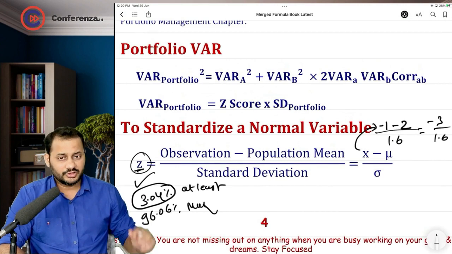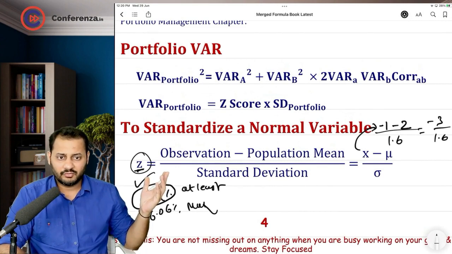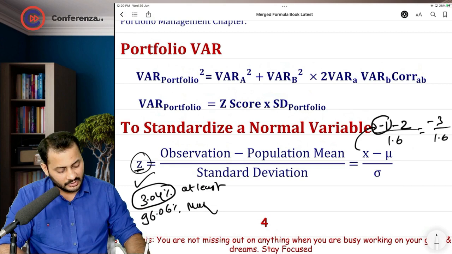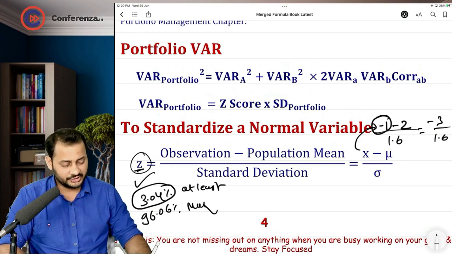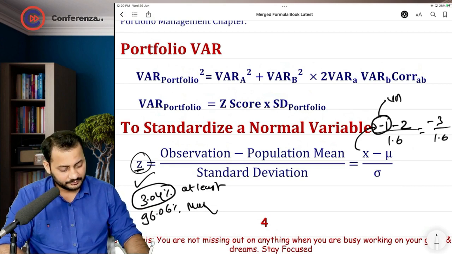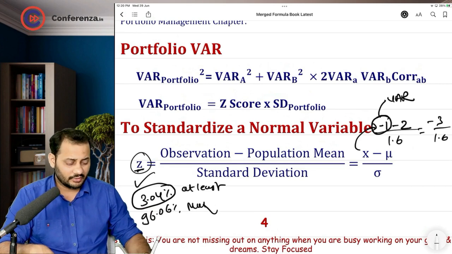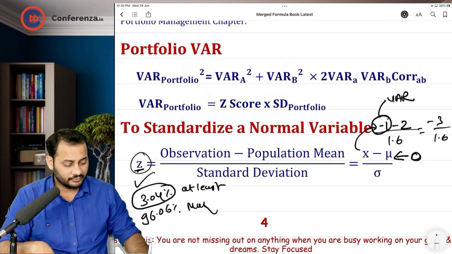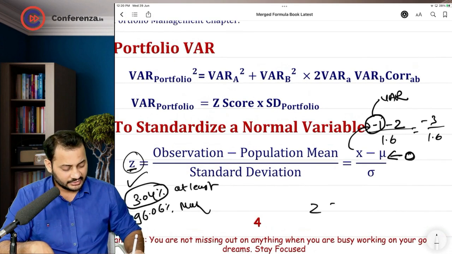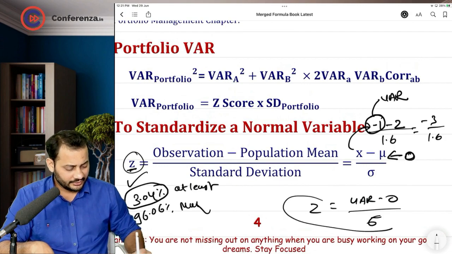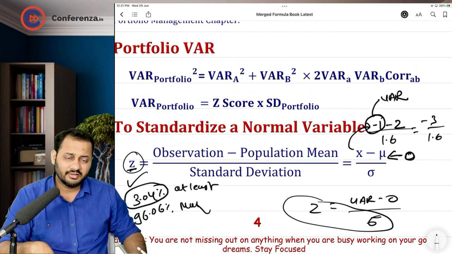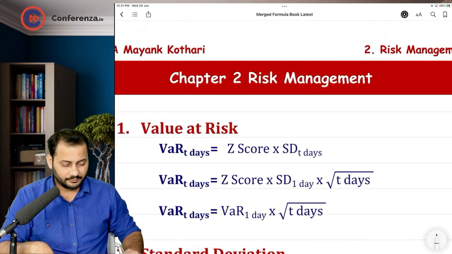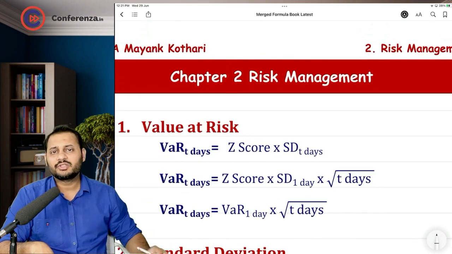Now we use the same formula for calculating the VAR, because VAR is nothing but the amount at which we have to reach. So we took X as the VAR. Whenever we want to calculate the VAR, we start with a mean of 0. We start from the mean of 0. So this formula becomes like this: Z is equal to VAR minus 0 by standard deviation. If you take the standard deviation to the left hand side, the formula will look like this: VAR is equal to Z score into standard deviation.